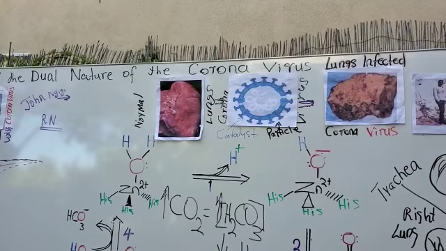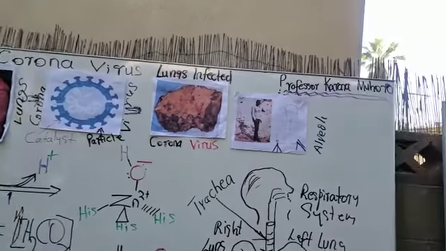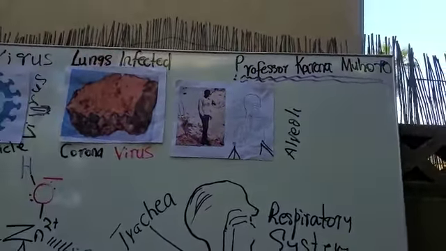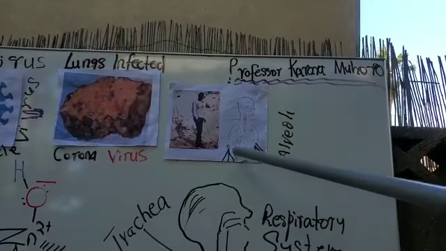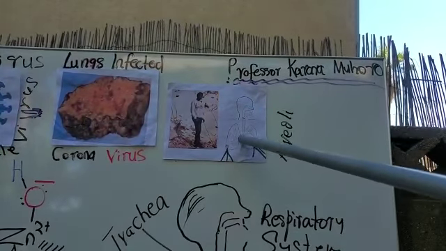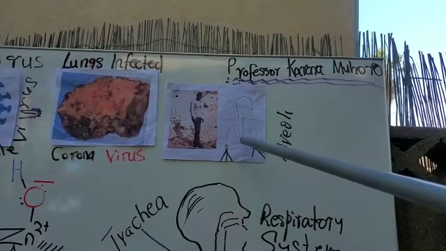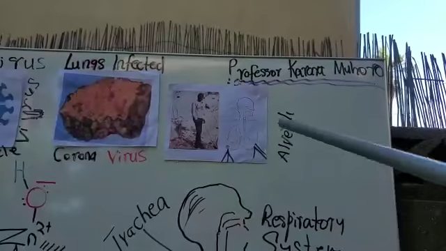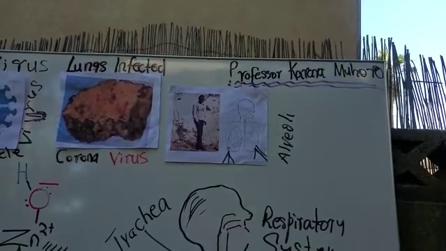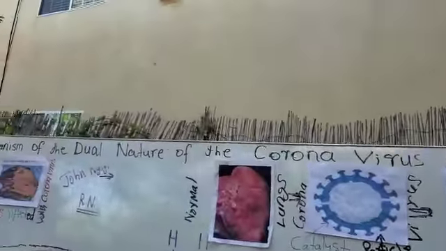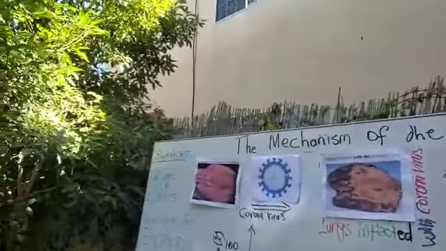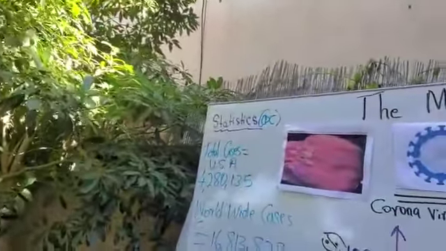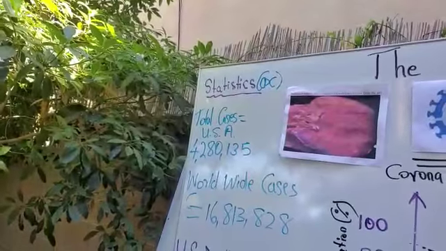And just want to point out one more time the alveoli of the lungs. This is the right lung, left lung, alveoli of the lungs. This is where this infection is happening, specifically at the carbonic anhydrase active site.